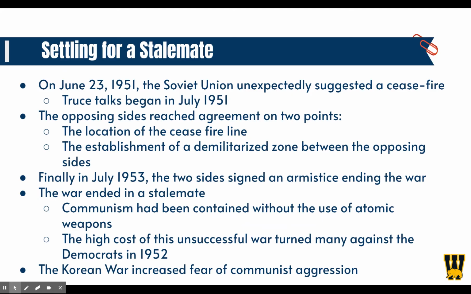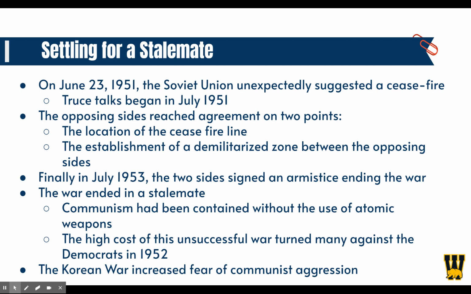Settling for a stalemate. On June 23, 1951, the Soviet Union unexpectedly suggested a ceasefire. Truce talks began in July of 1951. The opposing sides reached an agreement on 2 points: the location of the ceasefire line and the establishment of a demilitarized zone between the opposing sides. Finally, in July of 1953, the two sides signed an armistice ending the war.